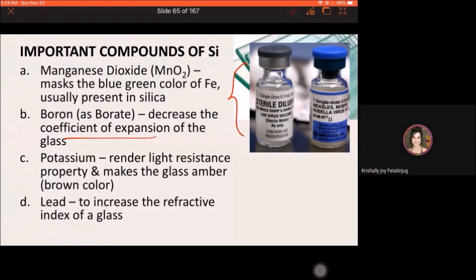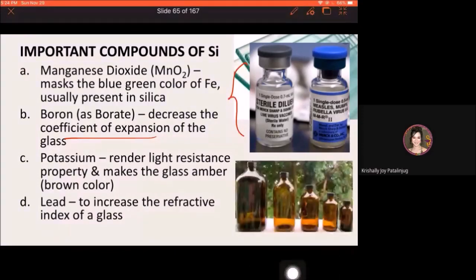Another example of an element that is added to glasses to modify their characteristics is potassium. Potassium naman, it renders light resistance property to a glass. In fact, this is the element that makes the glass amber colored. So I know you're all familiar with this type of glass, yung kulay brown na glass.